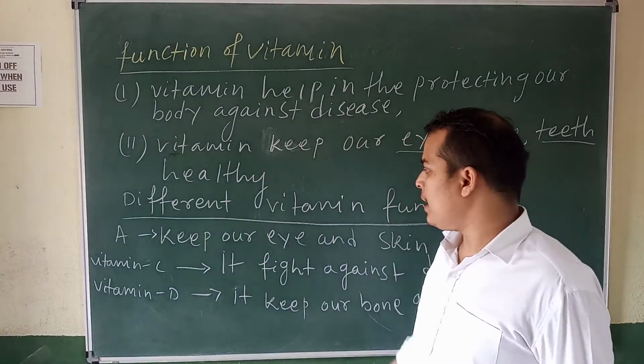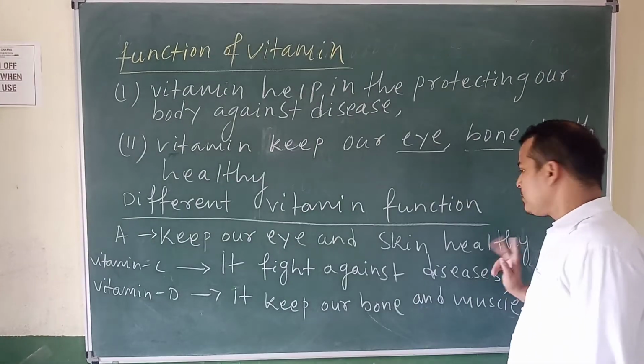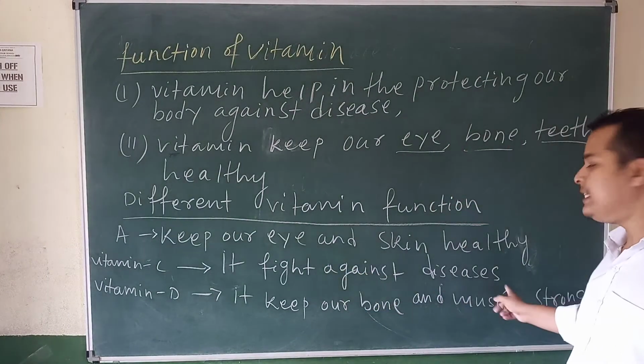So vitamin A keeps our eye and skin healthy. Vitamin C fights against disease.